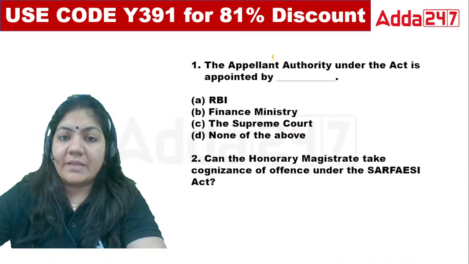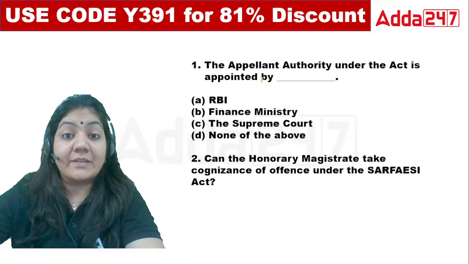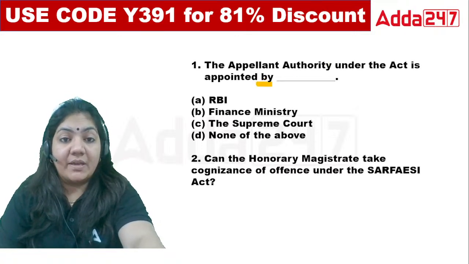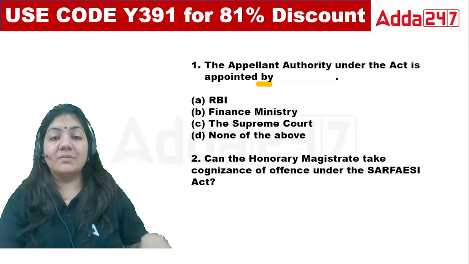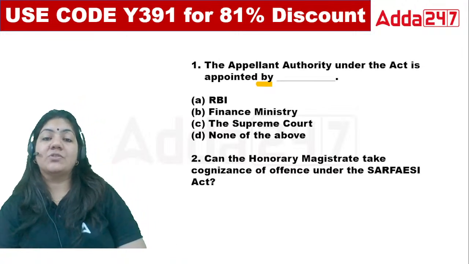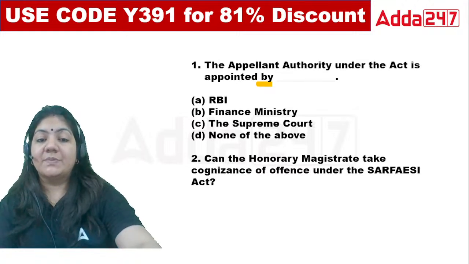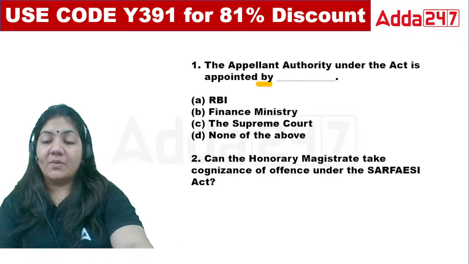Now, the appellate authority under this act is appointed by whom? Appellate means who has the power to discuss questions or any dispute. RBI, Finance Ministry, Supreme Court, or none of the above.